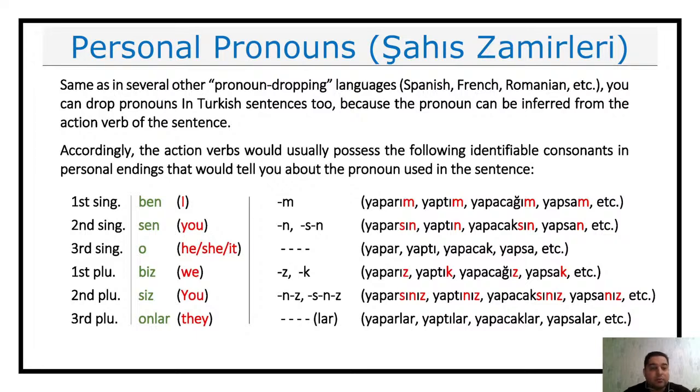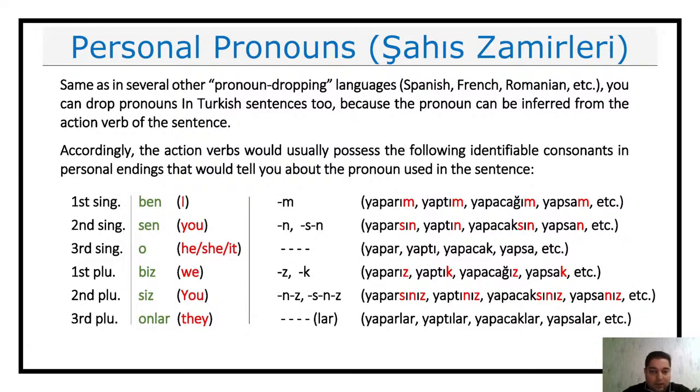And in regard to the third person plural, again we don't have any specific ending per se, but we have the plural ending, "lar" or "ler", depending on the context. Of course, with vowel harmony you may have lar or ler, depending on the last vowel in the verb, and that's how you identify the plurality, or the third person plural.